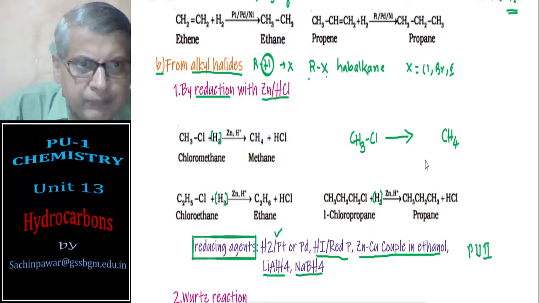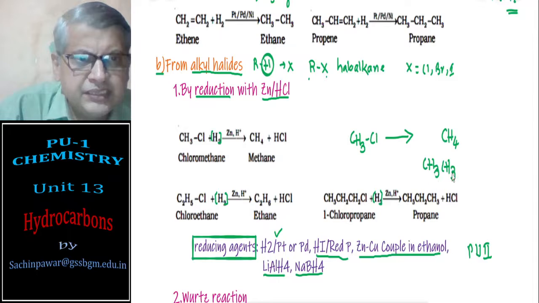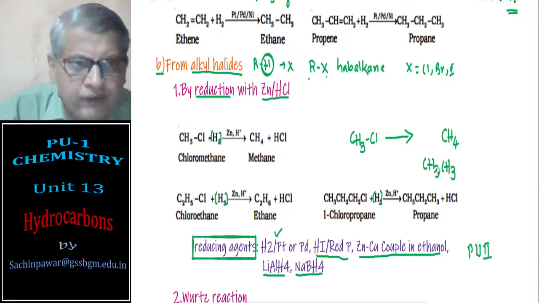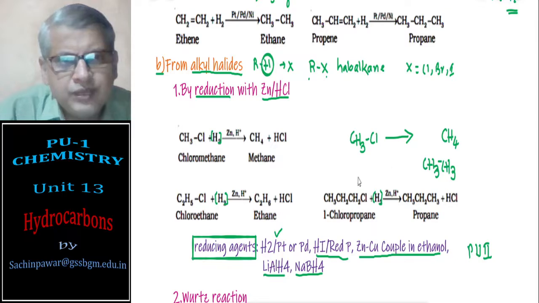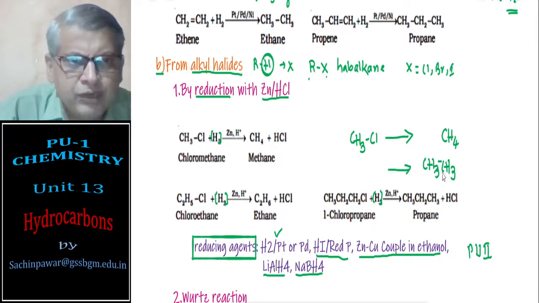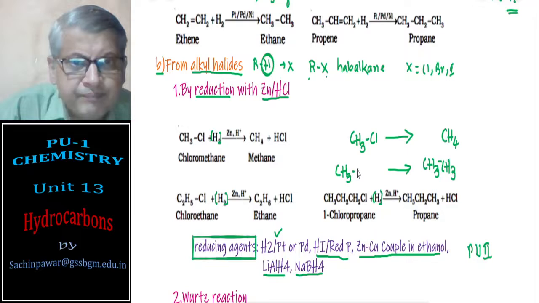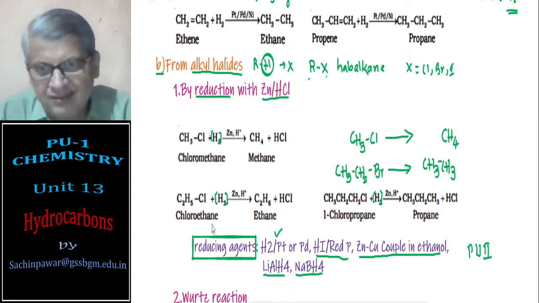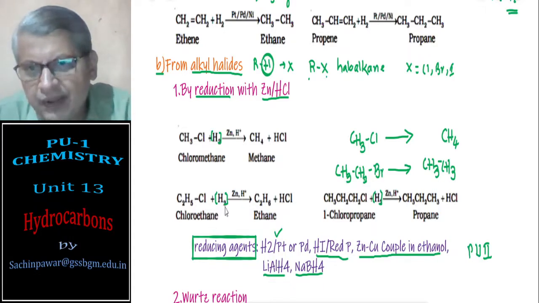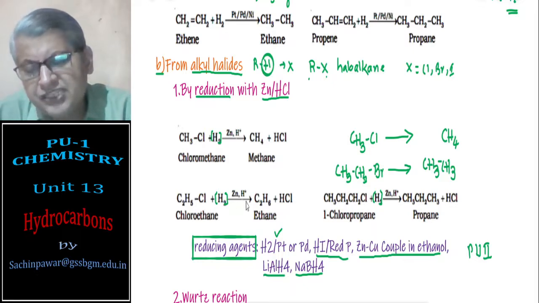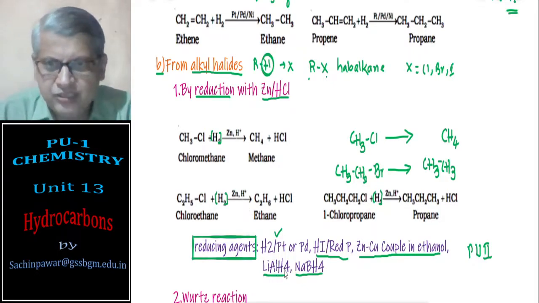Just to give one more example, suppose I want to prepare ethane, CH3CH3. So I need to use the corresponding alkyl halide. The corresponding alkyl halide would be the one having one hydrogen atom less, replaced by halogen. So I will say it is CH3CH2, replacing one hydrogen atom by halogen. You may take bromine, chlorine, or iodine. So you have to react it with hydrogen in presence of zinc and HCl, or simply react with these chemicals.